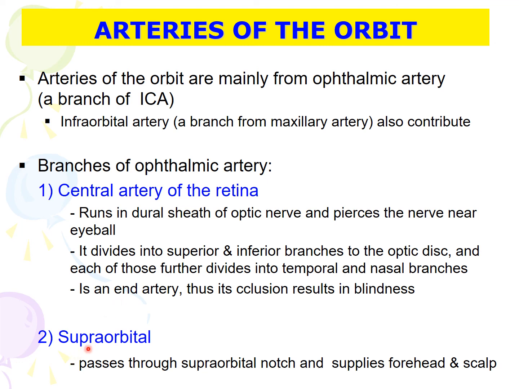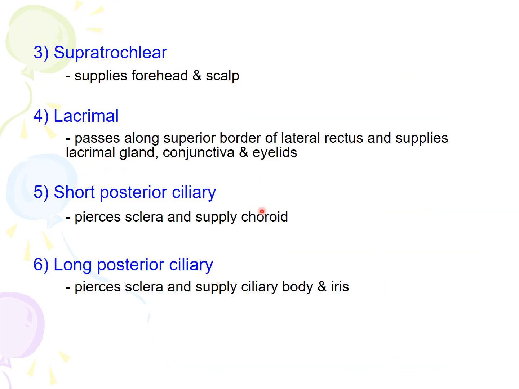Second branch is the supraorbital artery. This artery passes through the supraorbital notch and supplies the area of the forehead and scalp. You have the supratrochlear artery, which supplies the forehead and scalp. The lacrimal artery passes along superior border of lateral rectus and supplies lacrimal gland, conjunctiva, and eyelids. Short posterior ciliary artery pierces the sclera and supplies the choroid. Long posterior ciliary artery pierces the sclera and supplies the ciliary body and iris.